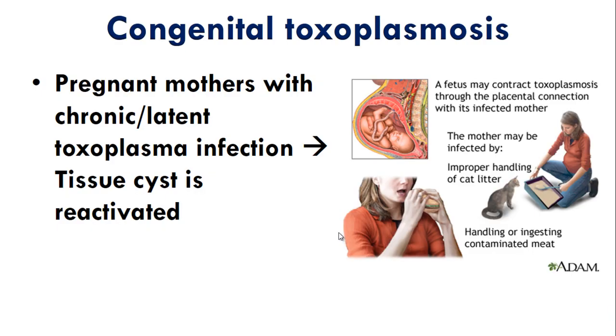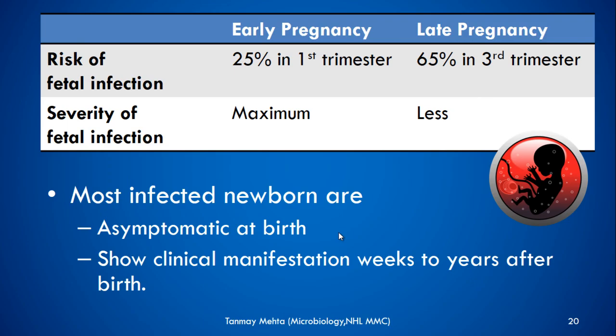Congenital toxoplasmosis results when Toxoplasma gondii is transmitted transplacentally from mother to fetus. This occurs when the mother gets primary Toxoplasma infection, whether clinical or asymptomatic, during pregnancy. Also, because pregnancy is an immunosuppressive state, the tissue cyst may sometimes get reactivated if the mother has a latent infection. The risk of fetal infection rises with the progression of gestation.